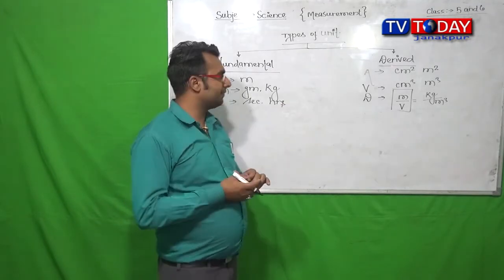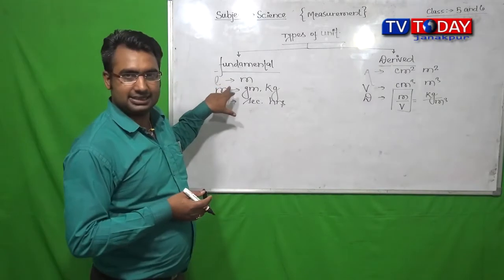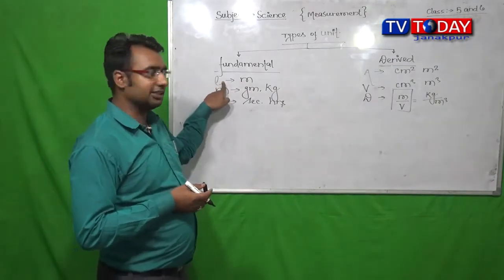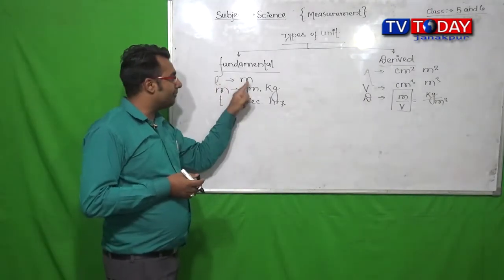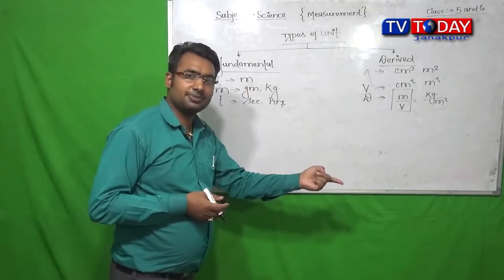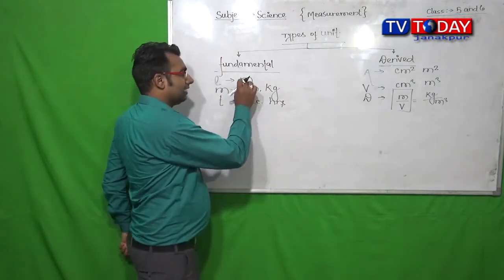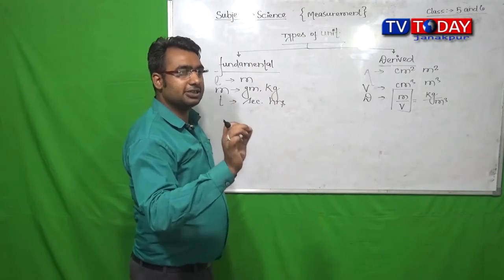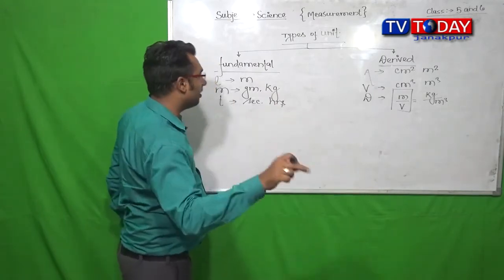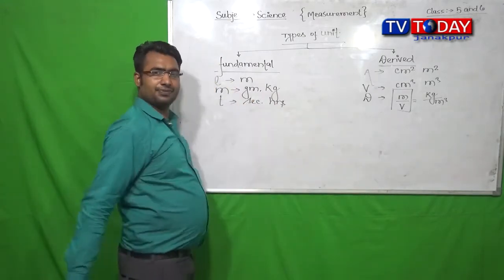I mean to say that here you can see the unit of length, meter, can be expressed by itself. It means there is no unit of any other quantity involved with meter.